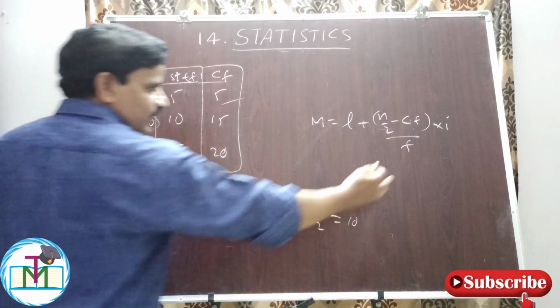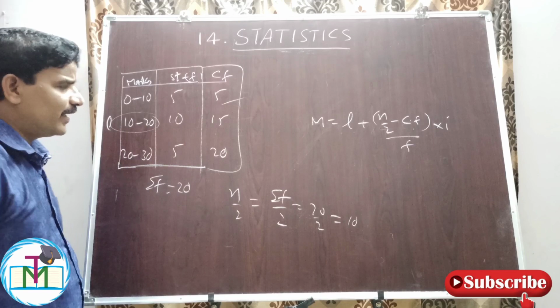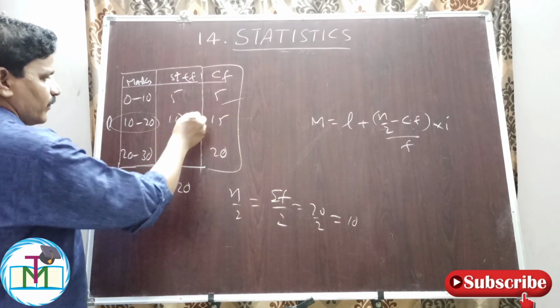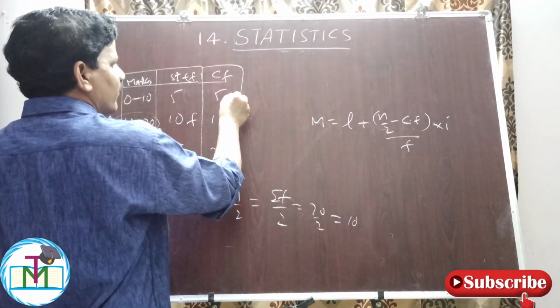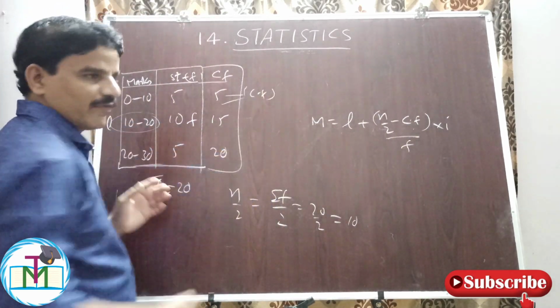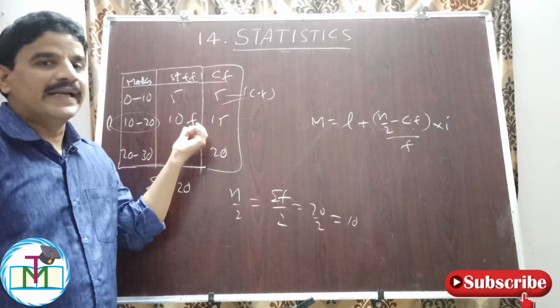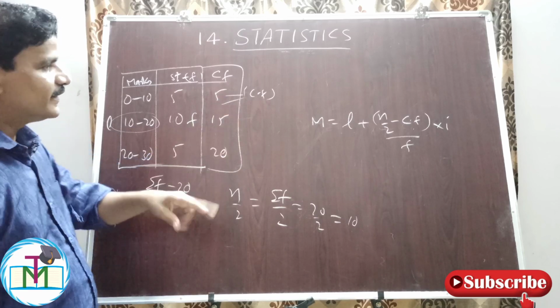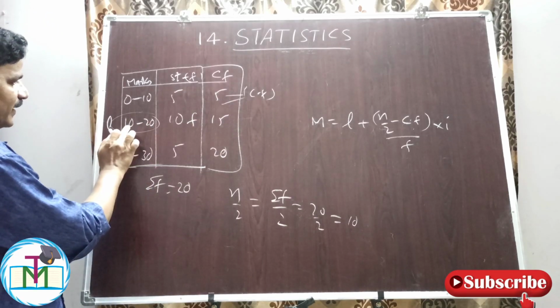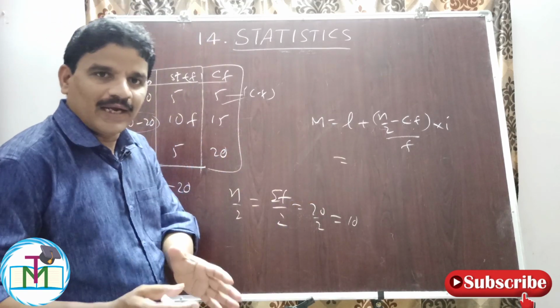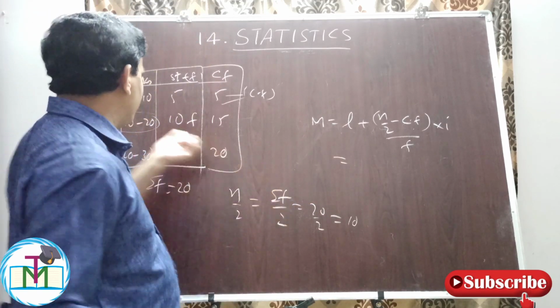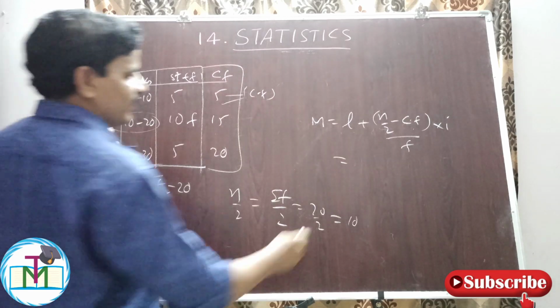f is the frequency of the class interval. CF is the cumulative frequency preceding the median class. i is the width of the class interval, 20 minus 10, which is 10. Therefore, let us substitute here. L means the lower limit of the class interval in which the median lies. Here the lower limit is L.